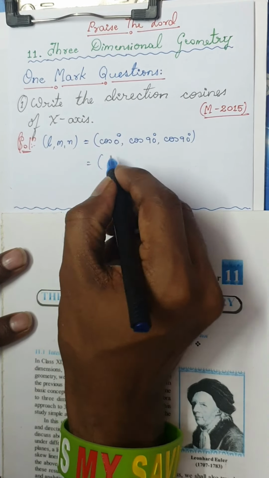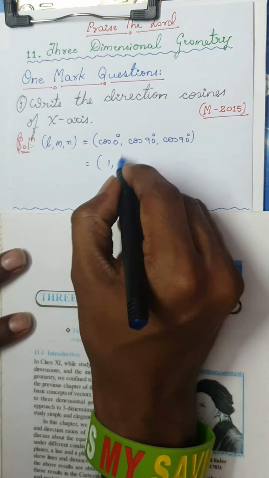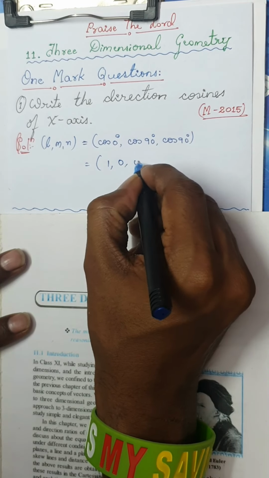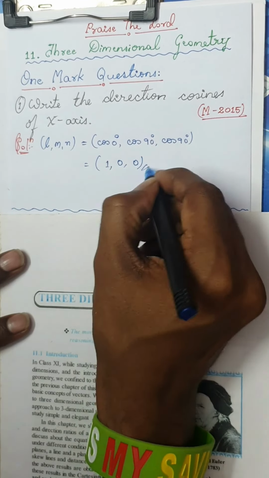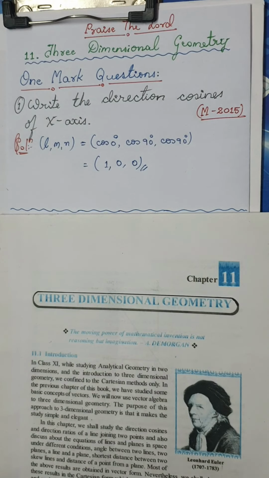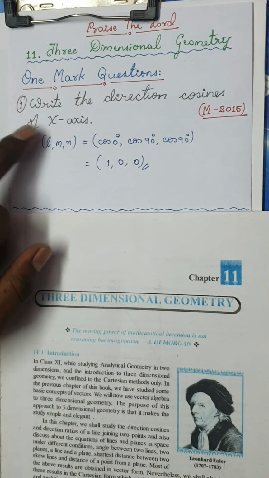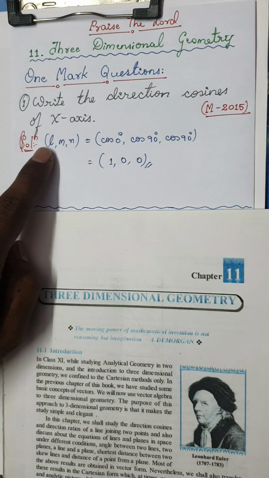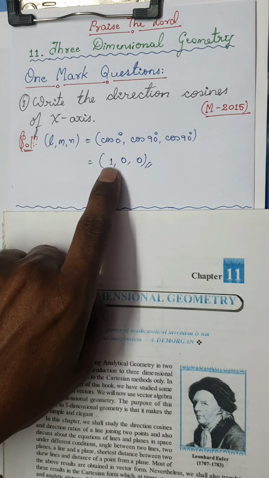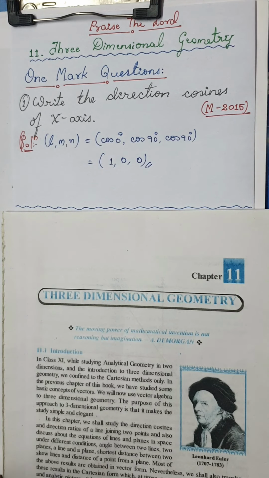So this is nothing but cos 0 is 1, cos 90 is 0, cos 90 is once again 0. So this is the answer. If they ask you to write the direction cosines of x-axis, you can directly write l, m, n is equal to 1, 0, 0. Very simple, isn't it? You don't need more than 15 seconds to write the answer.